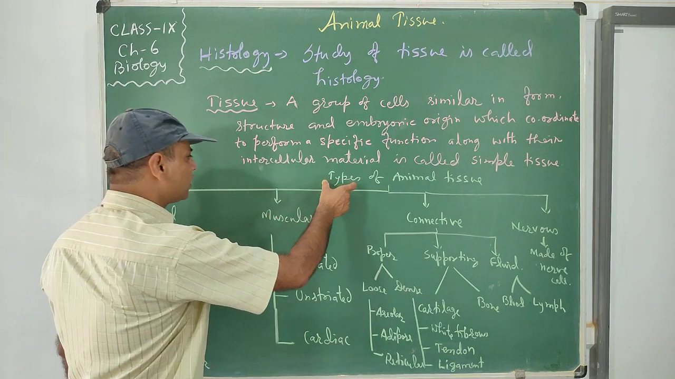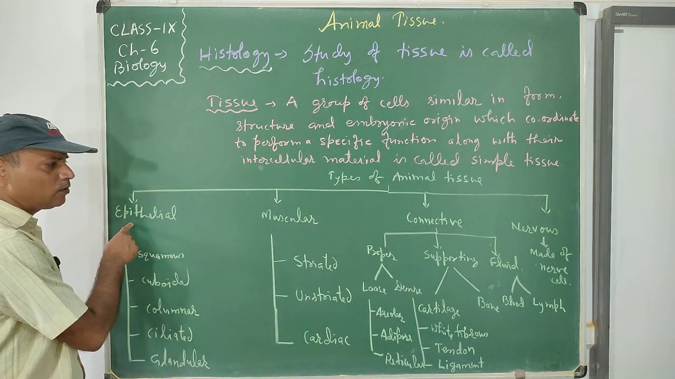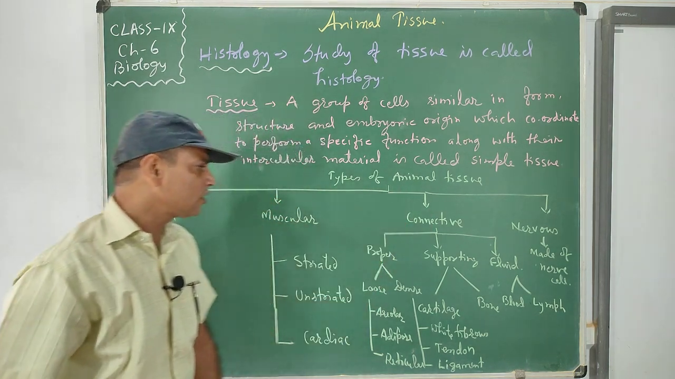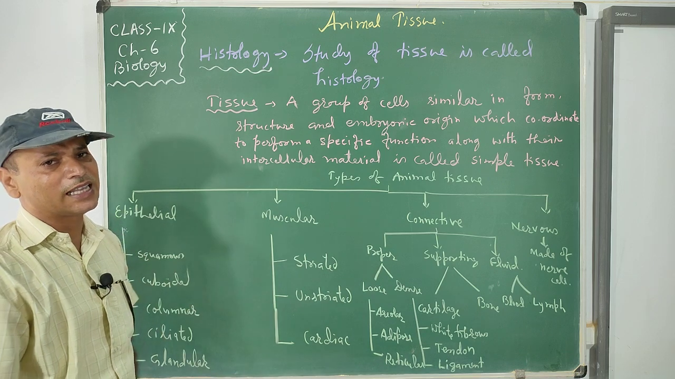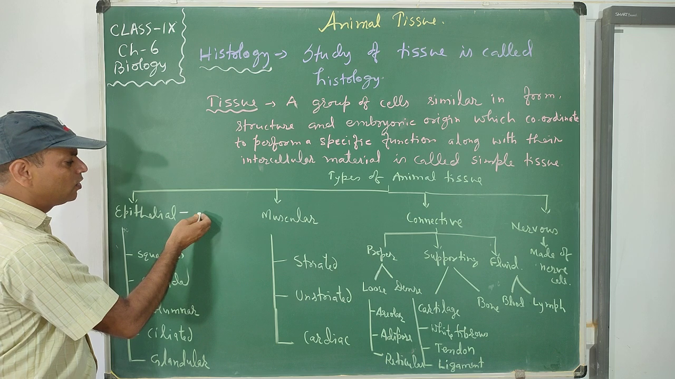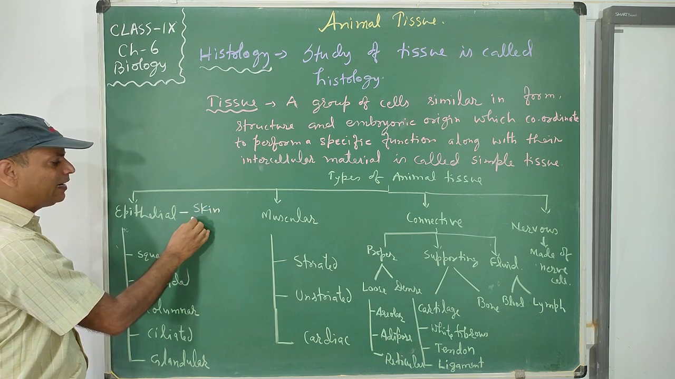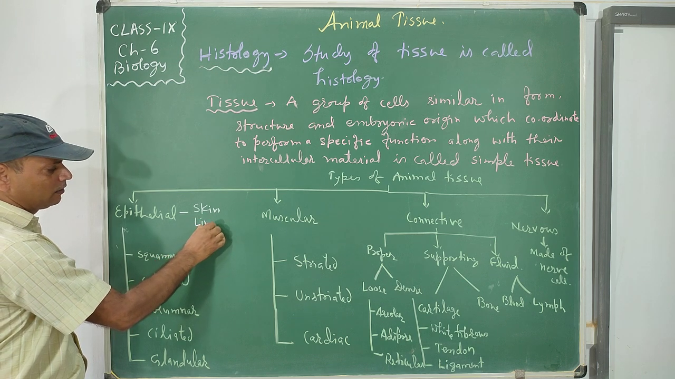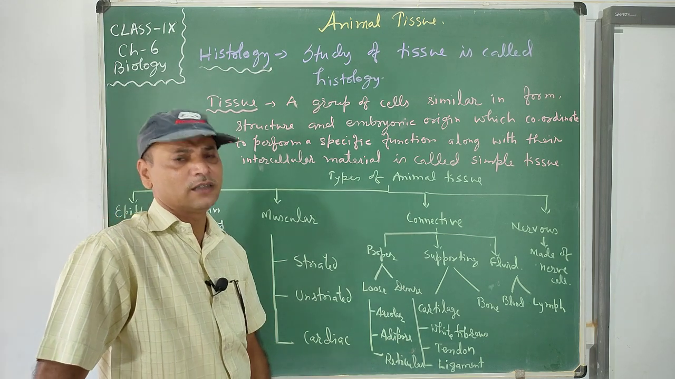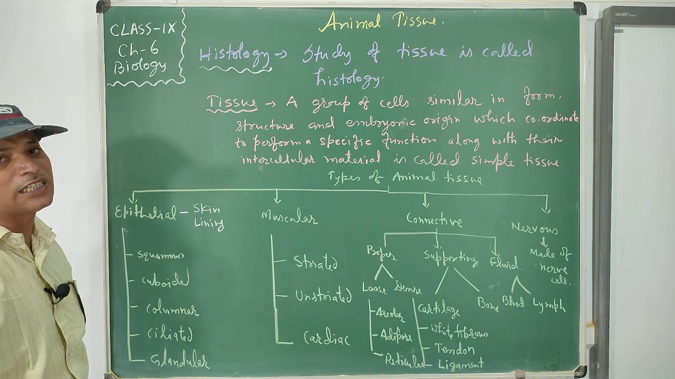See, animal tissue is divided into 4 main types: epithelial tissue, muscular tissue, connective tissue and nervous tissue. So these are the 4 types of tissue. Epithelial tissue has the main function of forming skin and lining of the body, like the lining of the gut and the lining of different body parts, made with the help of epithelial tissue.